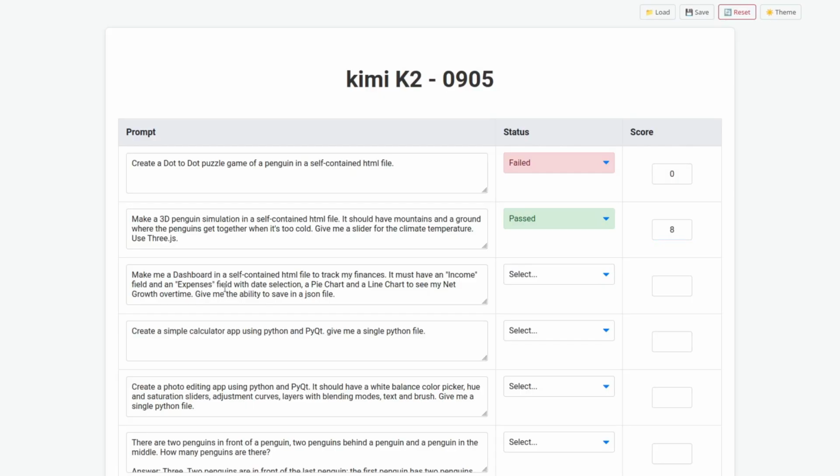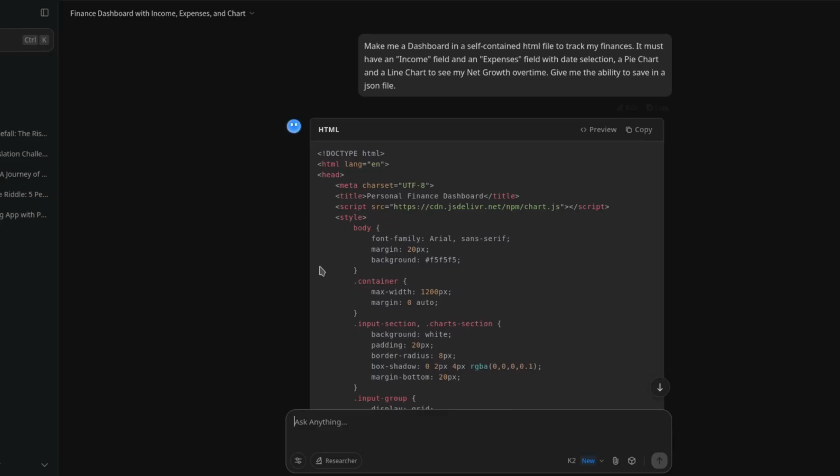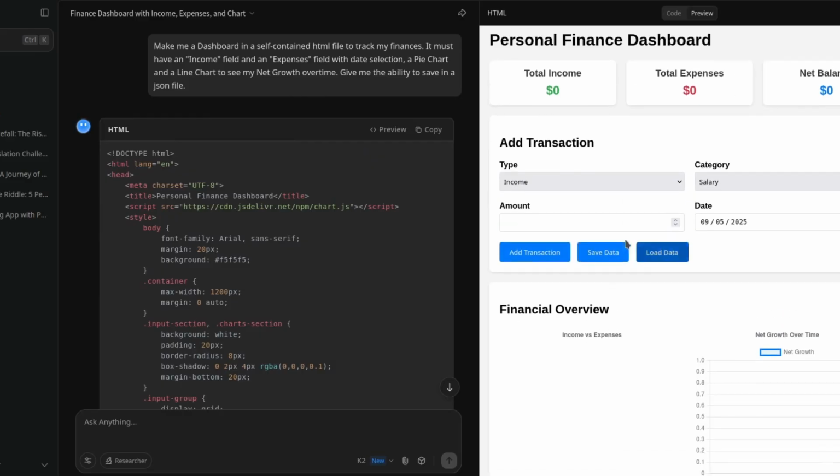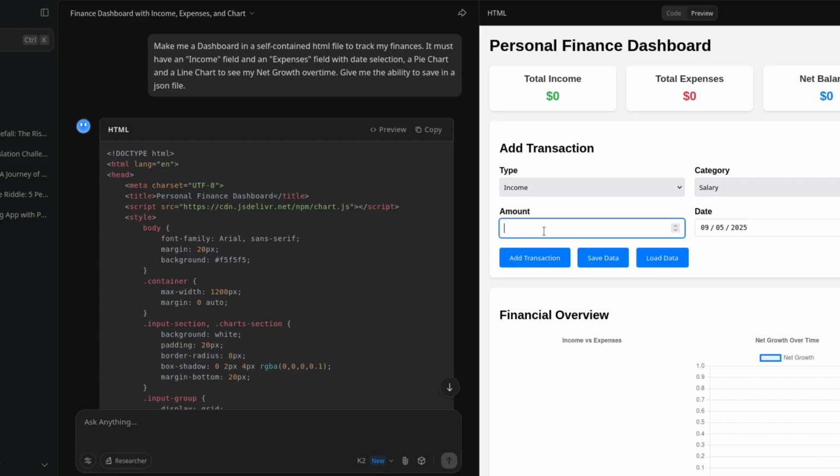Make me a dashboard in a self-contained HTML file to track my finances. It must have an income field and an expenses field with the date selection, a pie chart and a line chart to see my net growth over time. Give me the ability to save in a JSON file. Okay, so it finished. Let's preview. Okay, it's looking pretty good. Very simple, but nice looking. So let's try and test it.